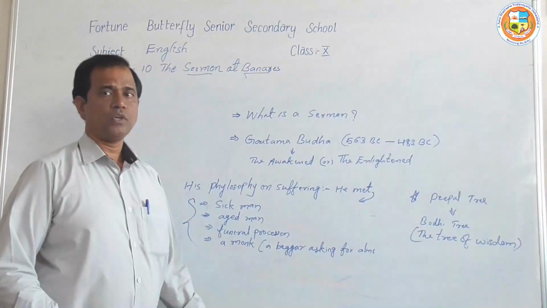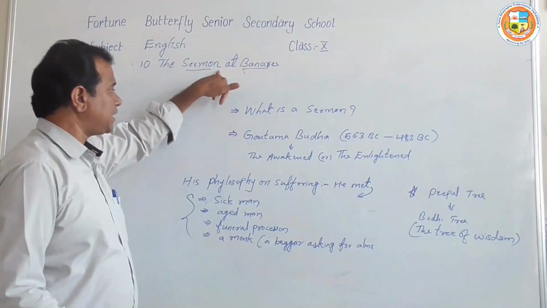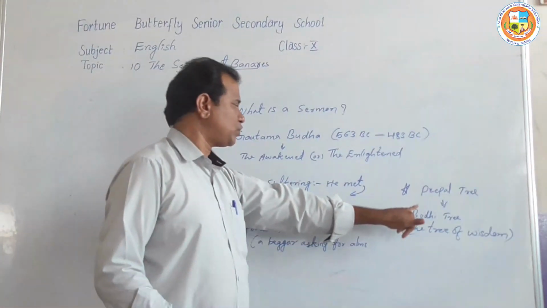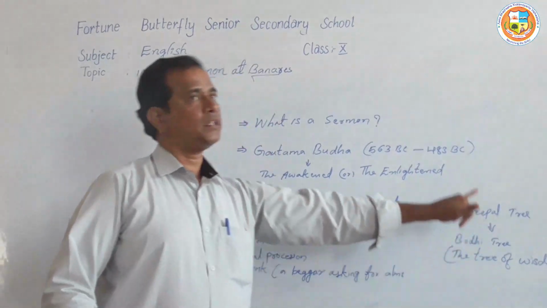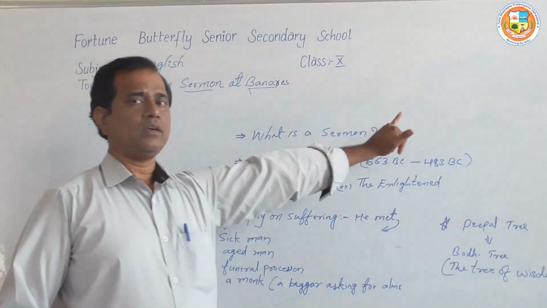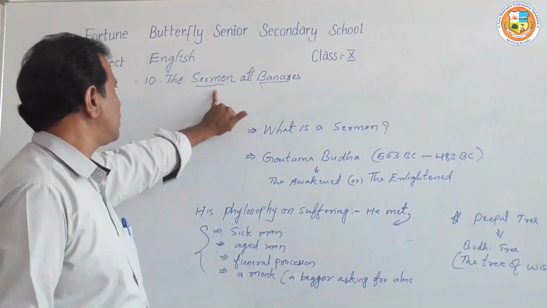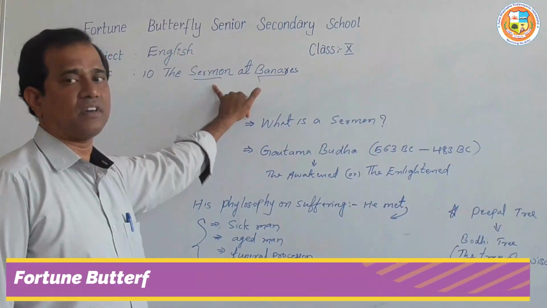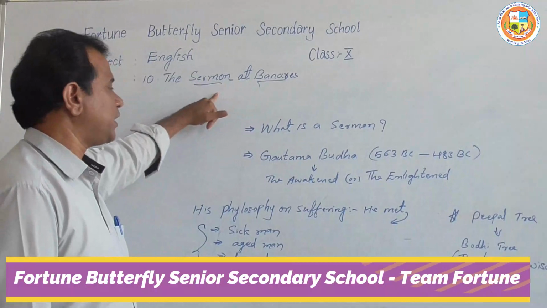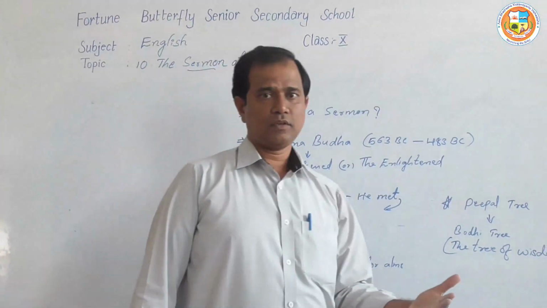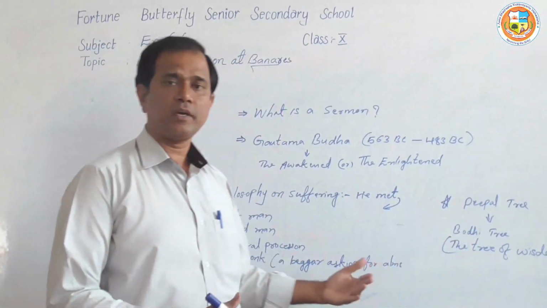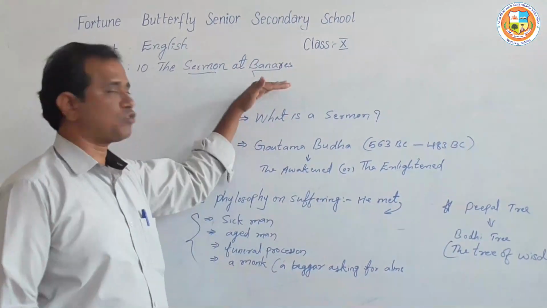As the Gautama Buddha got enlightened under the peepal tree, which is called the Bodhi tree, meaning the tree of wisdom, he started giving lectures or sermons to the people about suffering. He speaks mostly of the seven kinds of suffering. Anyhow, that is out of our topic, but I hope you all understood.